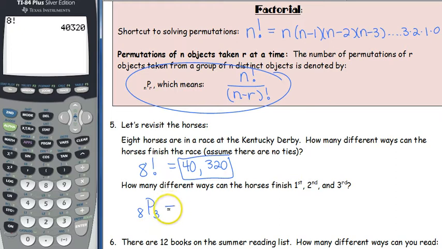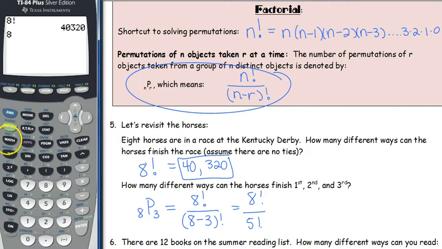So if we follow that formula, n factorial on top, our n is 8. So we've got 8 factorial on top. And then it's n minus r. We've got 8, we're taking away 3. So that's 8 factorial divided by 5 factorial. So we've got 8, math, arrow to the left for your probability tab, number 4, divided by 5 factorial. And you see that you get 336, the same way we got up top by doing 8 times 7 times 6.